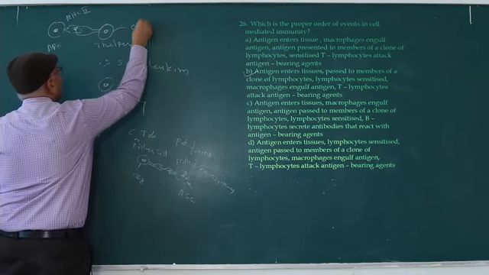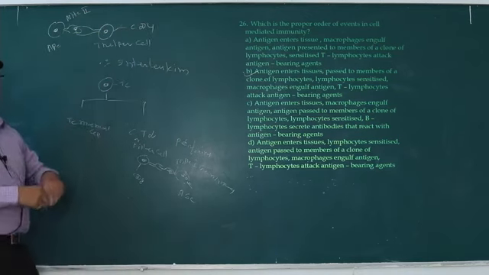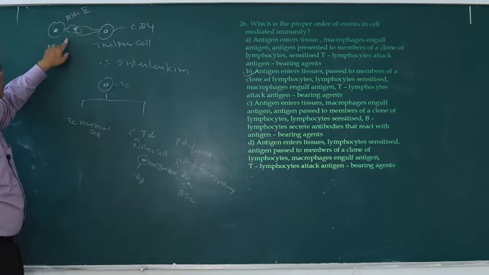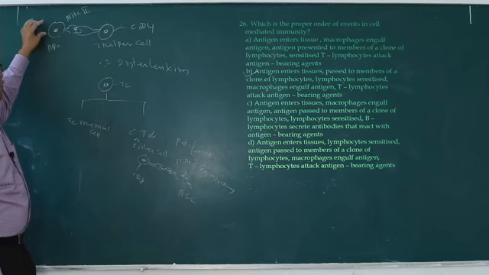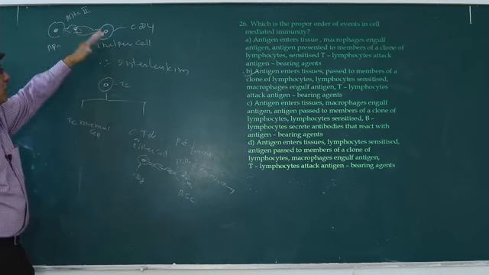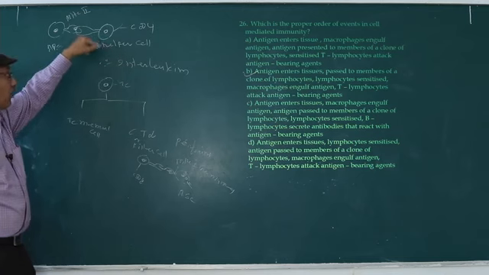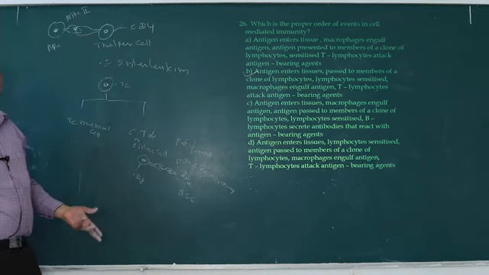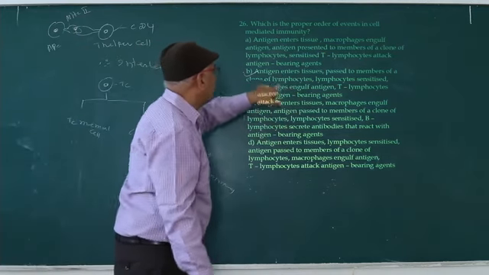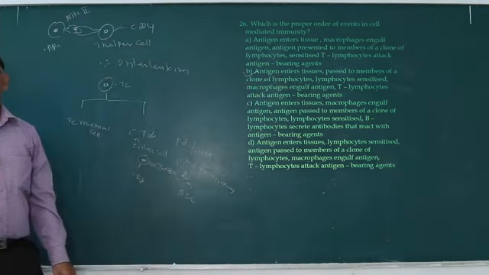On the T helper cell, the CD4 marker is present. The CD4 marker identifies the MHC2 molecule, one type of protein present on the surface of the antigen presenting cell. Now T helper cells are activated. The T helper cell is one type of lymphocyte. Lymphocyte sensitization is important. That's why the answer is B.